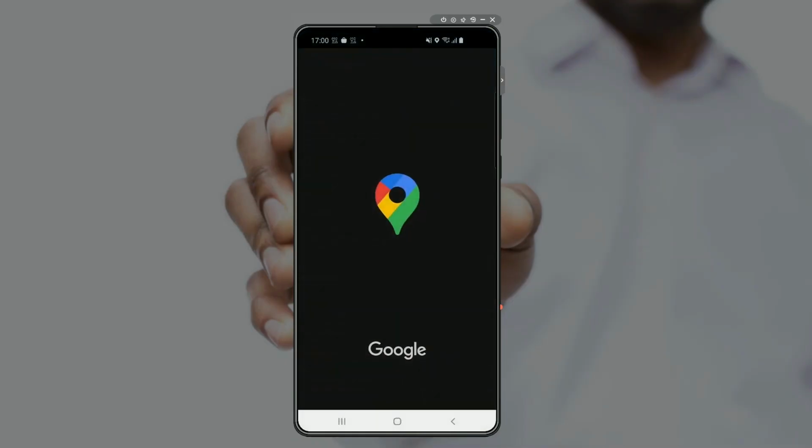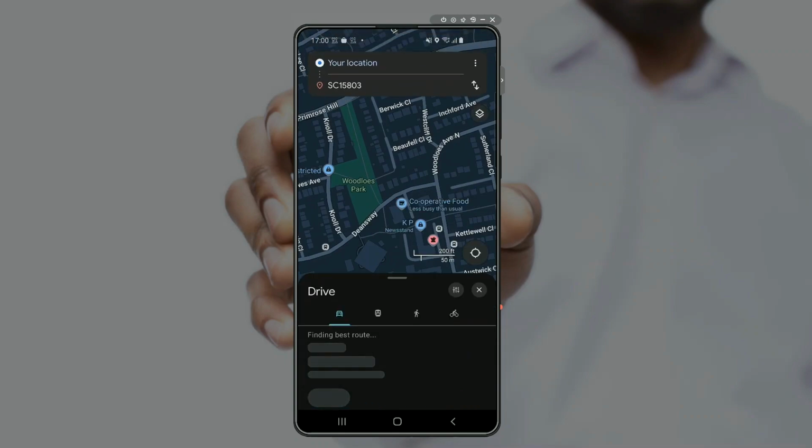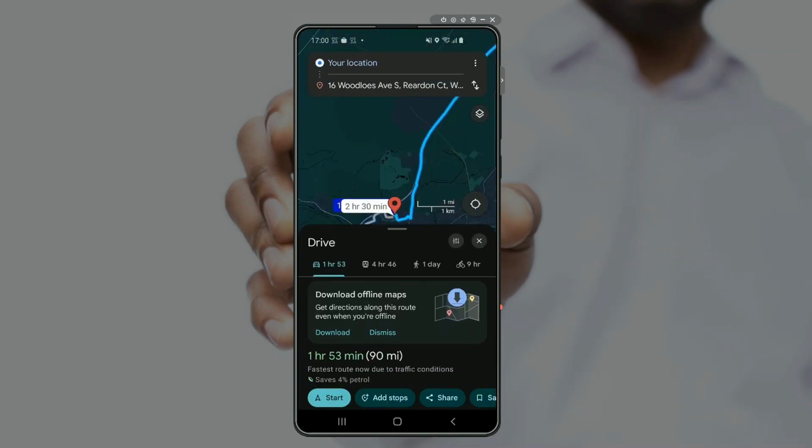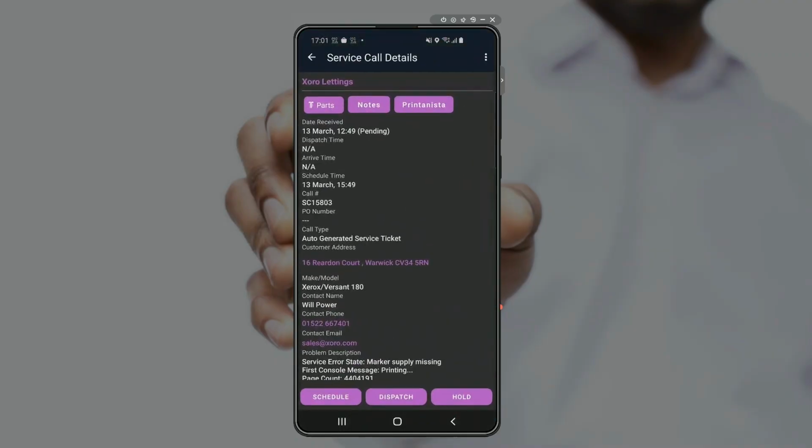Now, I did mention we could load up a map to see the geographical distance, but if we want to quantify that and actually put that in terms of miles and distance based on live traffic, at the tap of a button, we can now see this launched into our preferred navigation tool. So the idea is it's a tap and press experience.